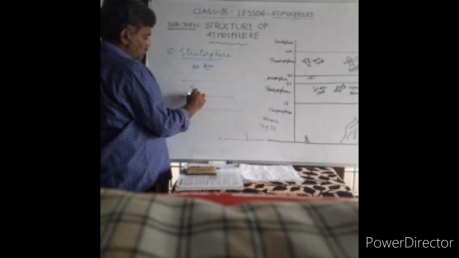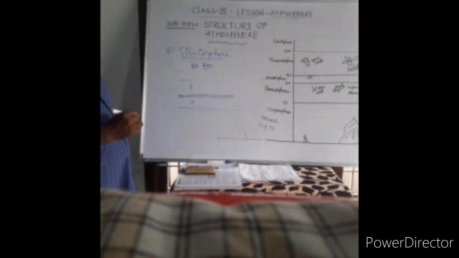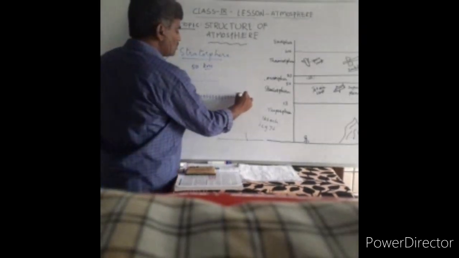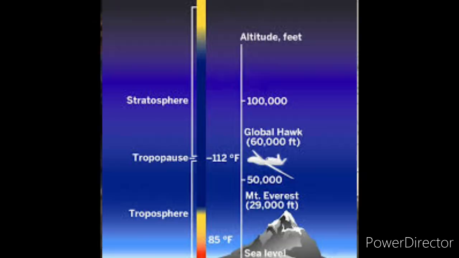This area between them is called the tropopause. This point is to be noticed. The layer between the stratosphere and the troposphere is called the tropopause. Above the tropopause is the stratosphere, which extends up to 50 kilometers.